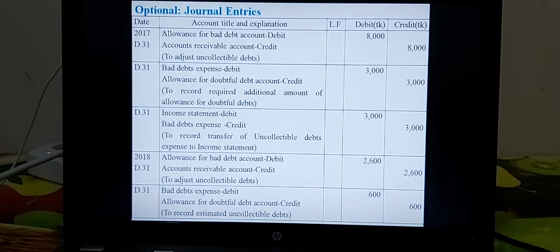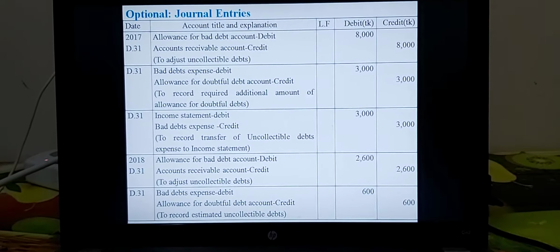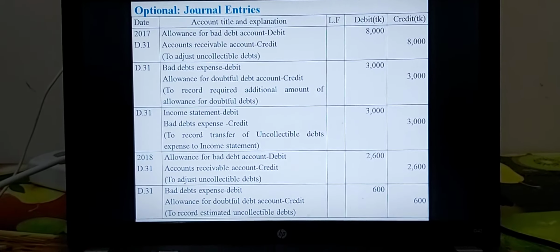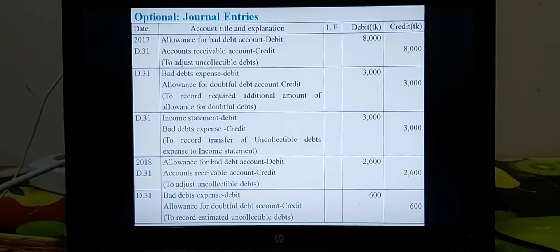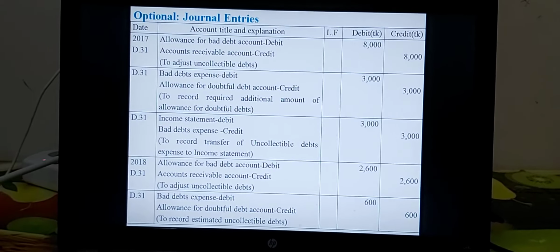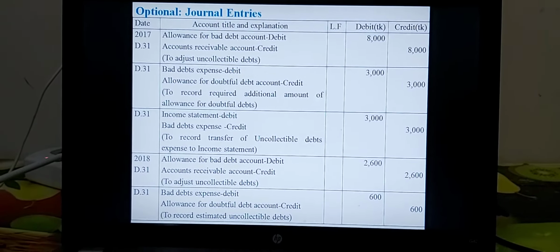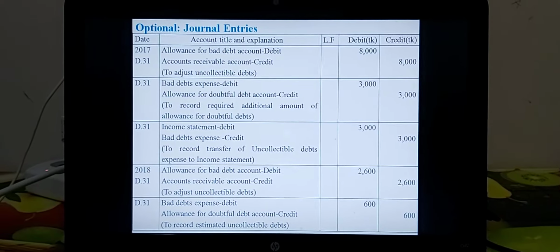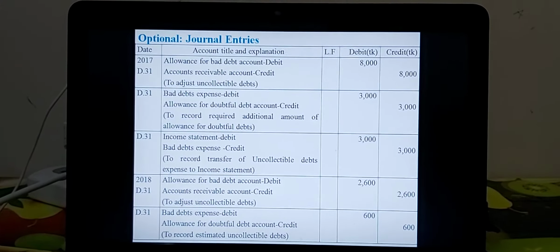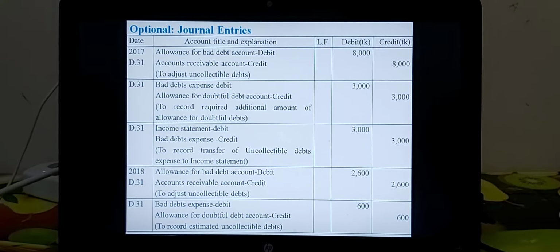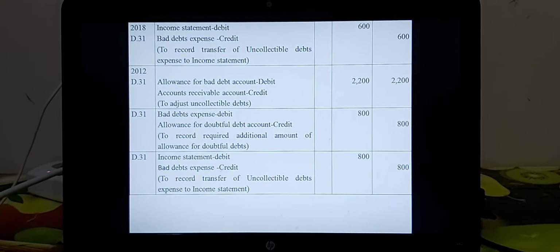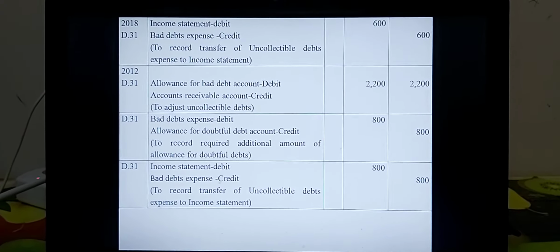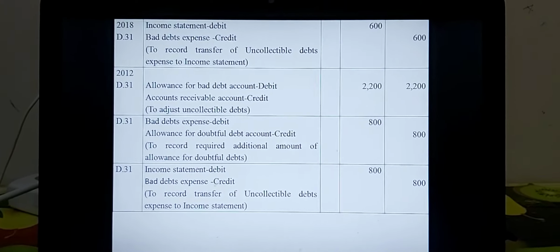And now you can go for 2018. The first journal is allowance for bad debt account debit, account receivable credit taka 2,600. Second journal is for 2018, bad debt expense debit, allowance for bad debt account or doubtful debt account credit for additional allowance amount taka 600 for second journal. Dear learners, in 2018, the third journal is income statement debit, bad debt expense account credit for taka 600.